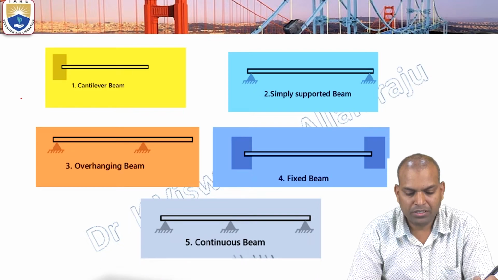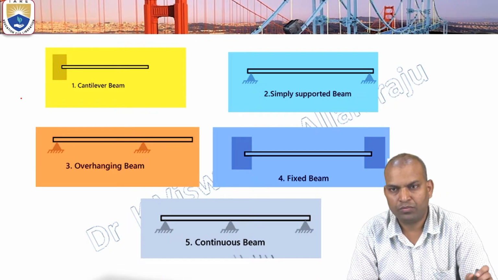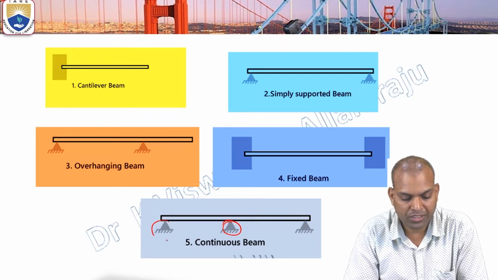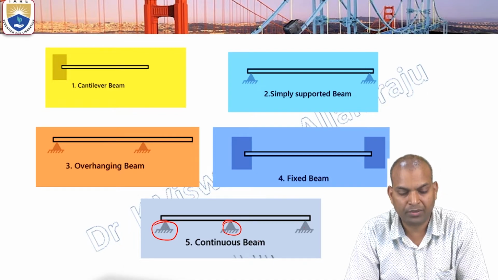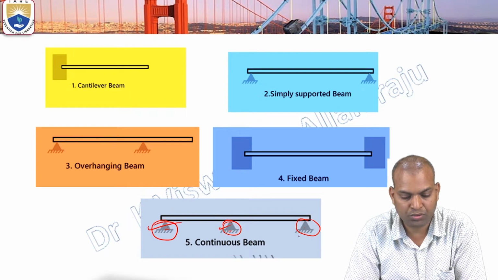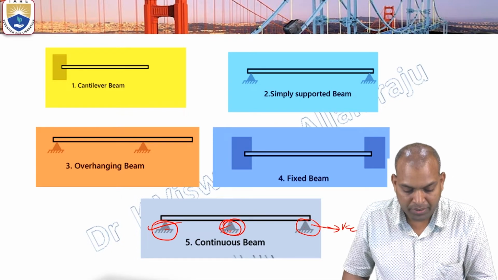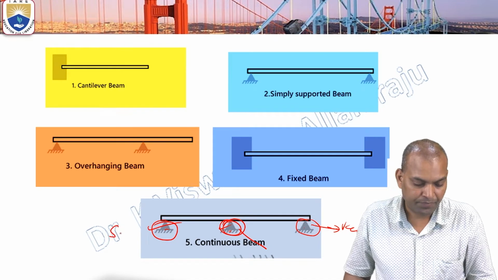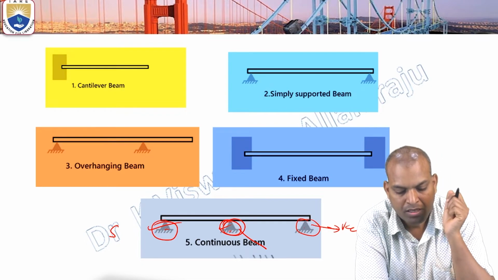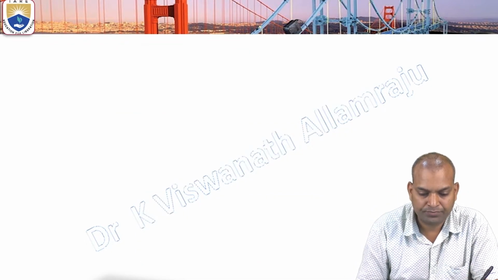Another type of beam is the continuous beam. The number of supports is more than 2. If the middle support is removed, it becomes a simply supported beam. If you remove the extreme left support, then it becomes an overhanging beam. If you remove the extreme right support and keep the remaining 2, then it is also an overhanging beam. But if you remove the middle one, then it becomes a simply supported beam. So in a continuous beam, there are more than 2 supports. So these are the types of beams.